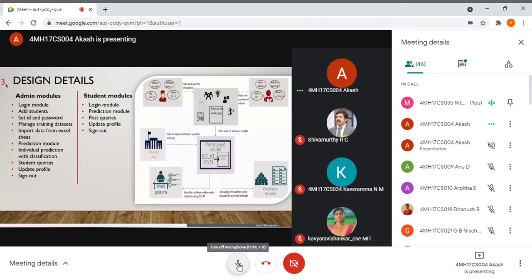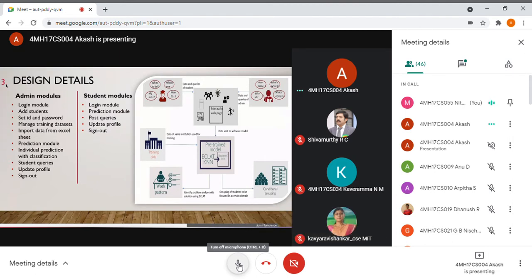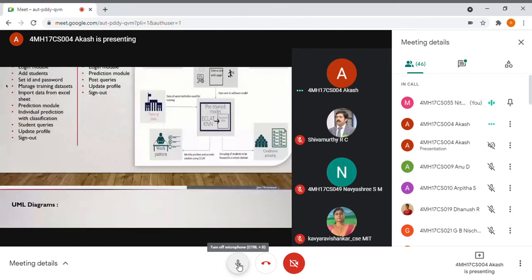So next is the student module. It has a login module where the student can log in by inputting their unique ID and password given by the admin. And next is prediction module, which is a generic one and which finds a correlation between student parameters and academic performance. And next is individual prediction with suggestion, where students get a pattern and suggestion based on the output. And next is post query. A student can post queries to admin, if any. And next is update profile, where the student can update their profile and then sign out. So the following diagram is the basic outline of the project.